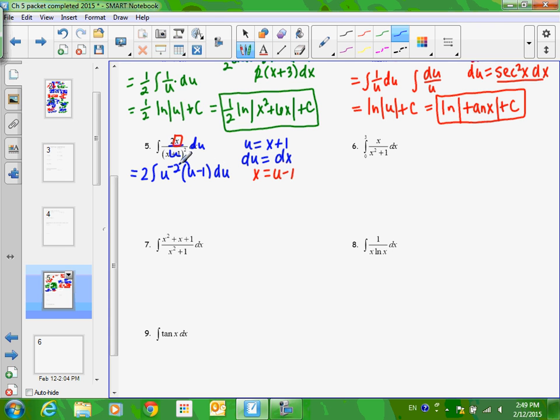All right, so then we have to distribute. We have our 2, and then u to the -2 times u to the 1 becomes u to the -1, because you add the powers, minus u to the -2 times 1, that's u to the -2 du. And at this point, you can just integrate each piece separately. What's the antiderivative of u to the -1?